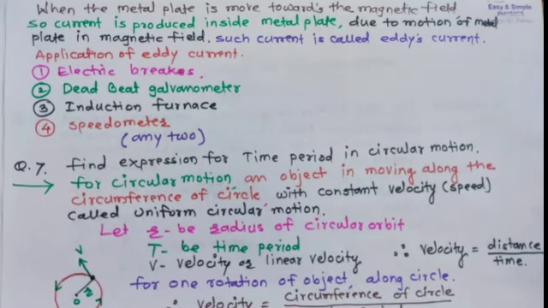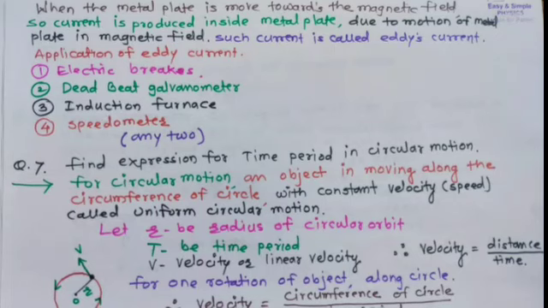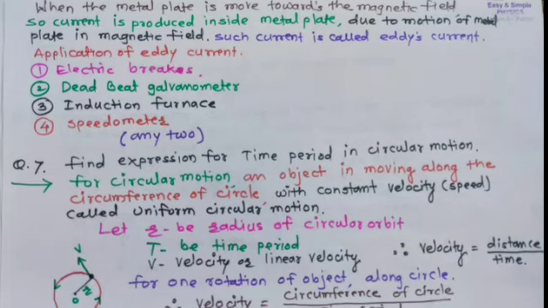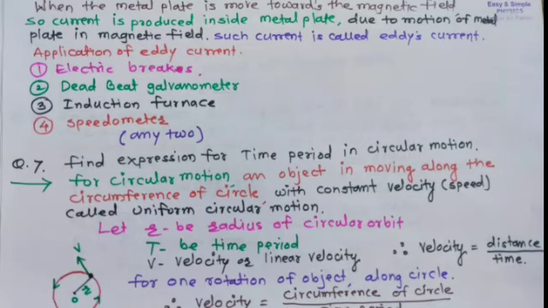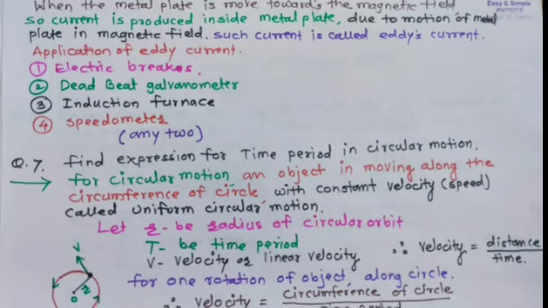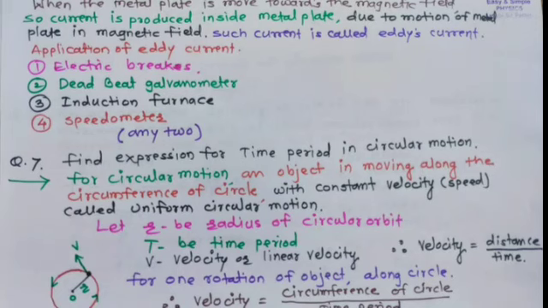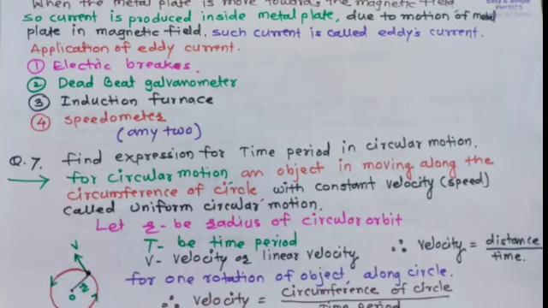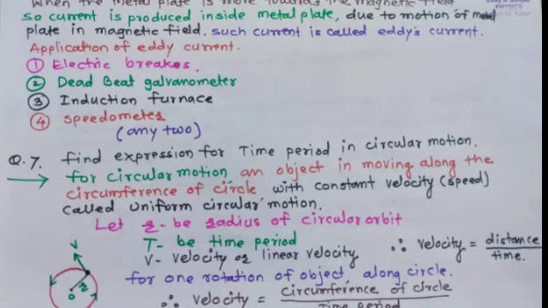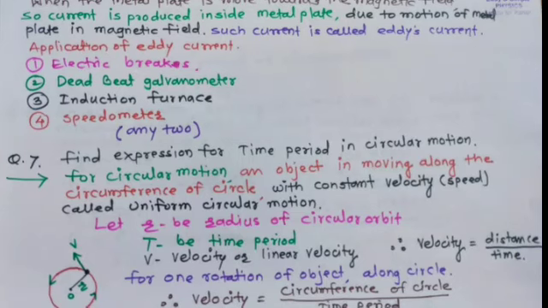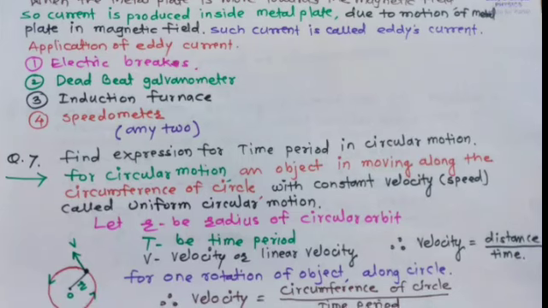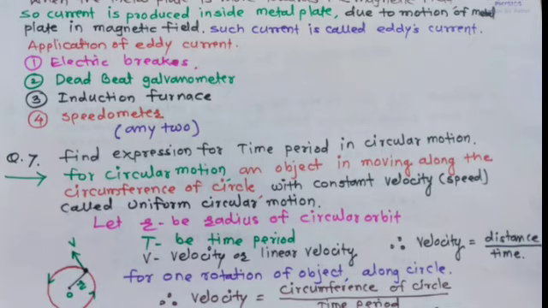So application of eddy current is electric brakes. Number 2, dead beat galvanometer. Number 3, induction furnace. And number 4, speedometer. You can write any two of applications of eddy current.